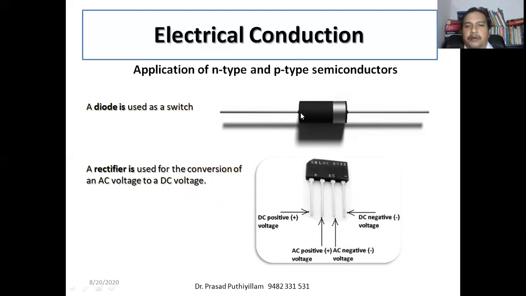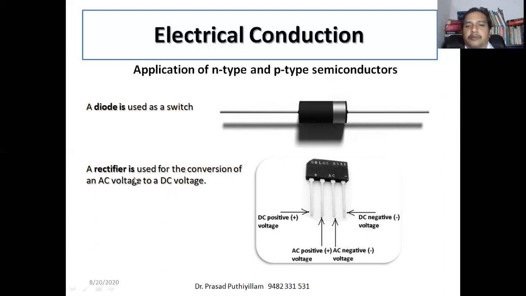a switch. And a P-N combination can also be used as a rectifier to convert AC voltage to DC voltage. Further applications are all studied in the electronics class. Okay, so in chemistry I will stop here.